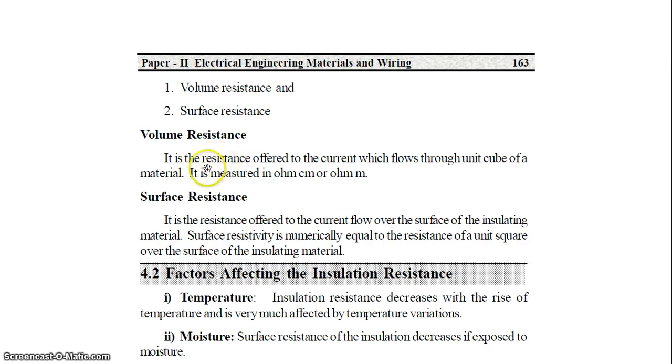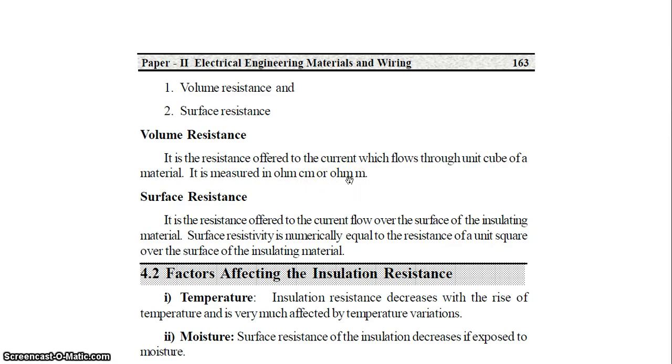Volume resistance is the resistance offered to current which flows through a unit cube of the material. Volume resistance is measured in ohm-centimeter or ohm-meter.